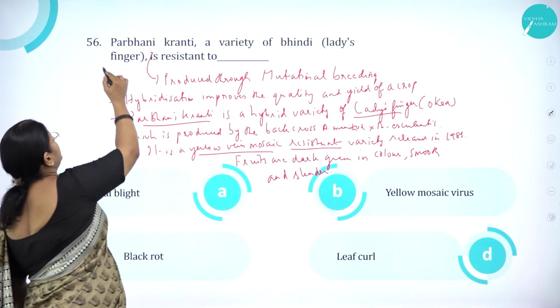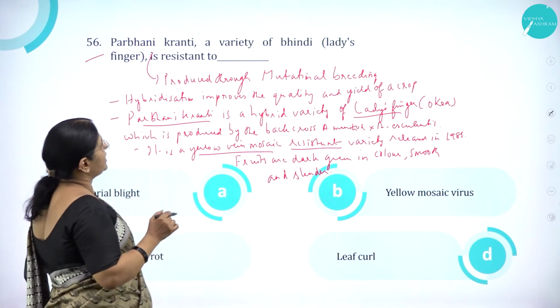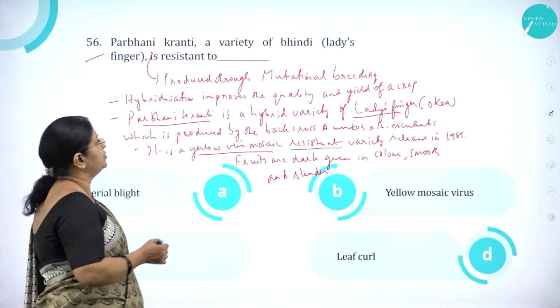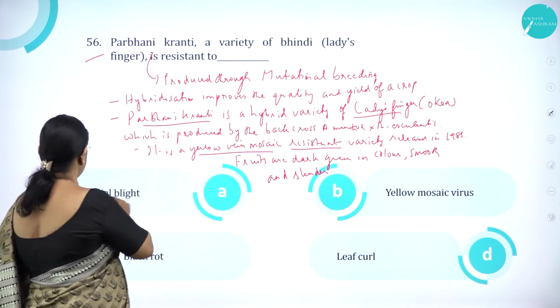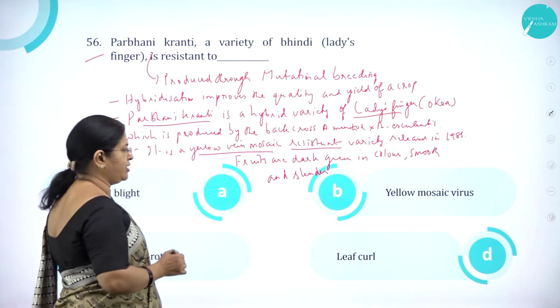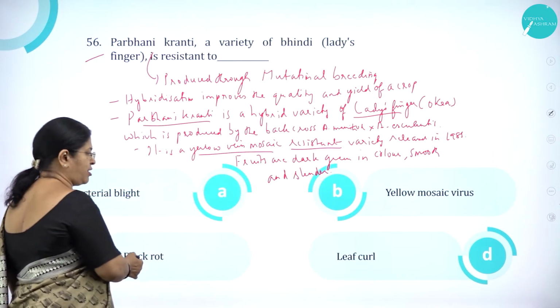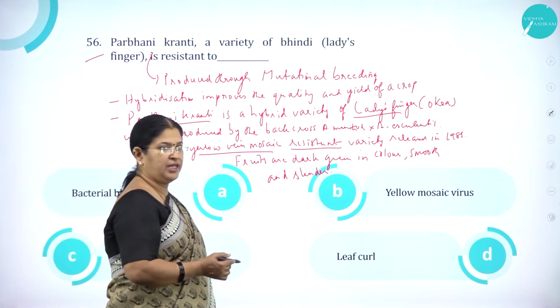Moving on to question number 56. Parbhani Kranti, a variety of bendi, that is lady's finger, is resistant to bacterial blight, option A. Option B, yellow mosaic virus. Option C, black rot. And option D, leaf curl.